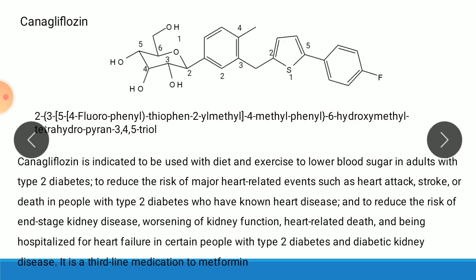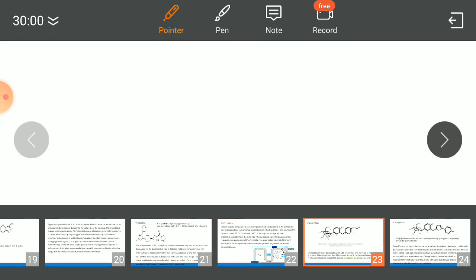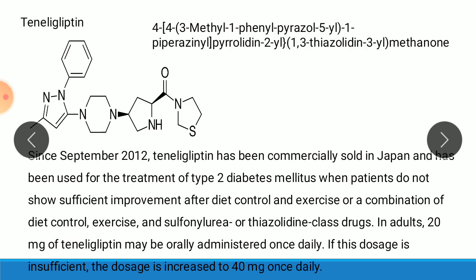Then pyrazole. So it is a pyrazole ring. 5-yl, 1-piperazine, pyrrolidine, 2-yl, 1,3-thiazolidine, 3-yl methanone. Uses: since September 2012, tenagliptin has been commercially sold in Japan and has been used for treatment